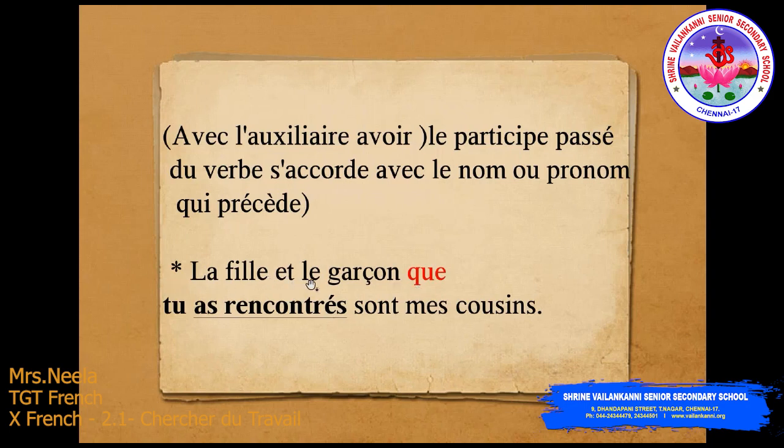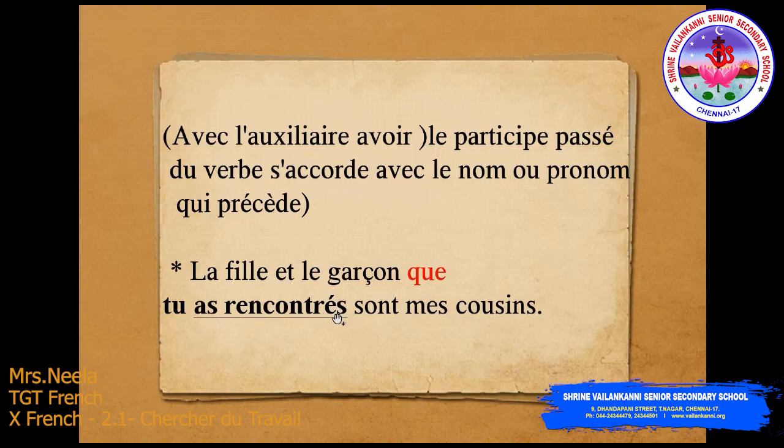La fille et le garçon que tu as rencontrés. So the que is placed before this passé composé, and this has to agree with the number and the gender. So this is la fille et le garçon, so it comes under the masculine plural. So we have to write it as tu as rencontrés with the S, because it is doing the agreement here.